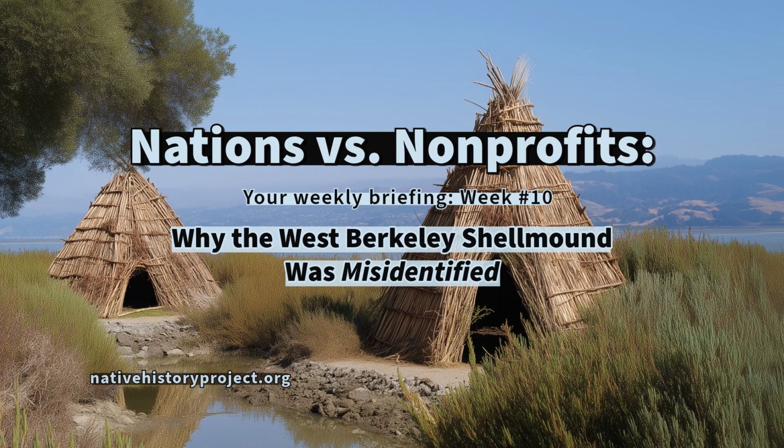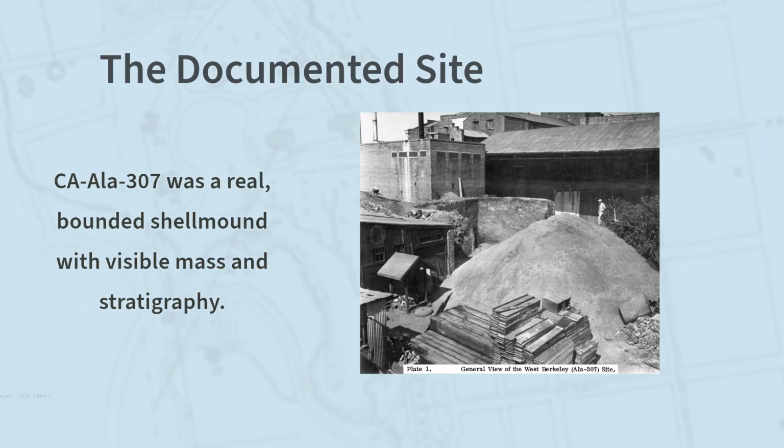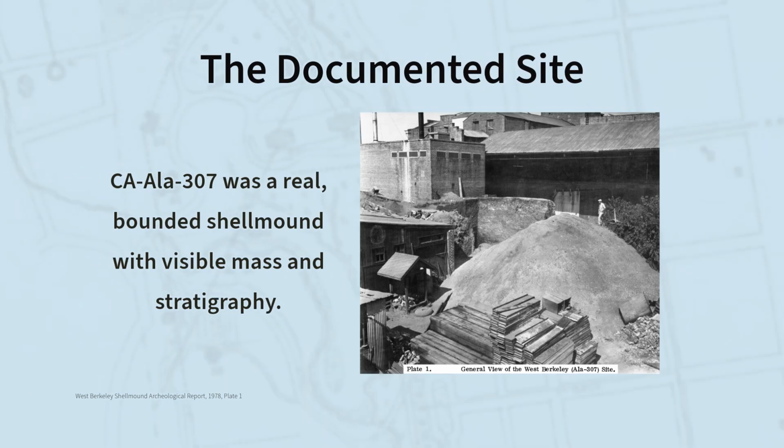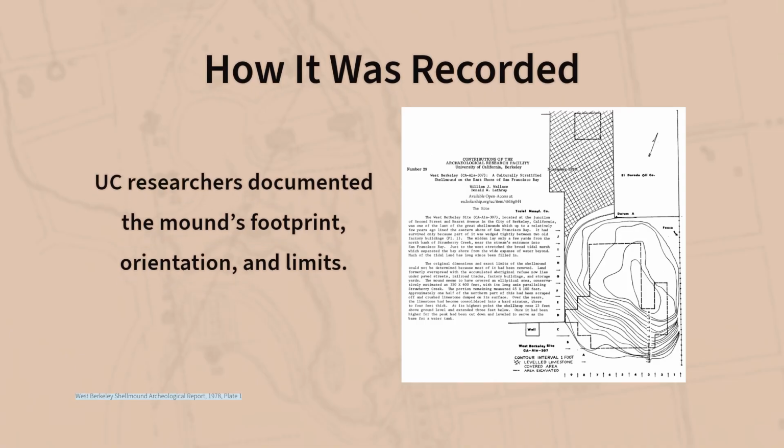This is your weekly briefing number 10, Why the West Berkeley Shellmound was misidentified. The West Berkeley Shellmound is one of the most cited examples in Bay Area Indigenous history, but most people do not know that its modern public interpretation is incorrect. The popular narrative places the Shellmound in the wrong location and assigns meaning that does not match the archaeological, historical, or cartographic record. Understanding how this misidentification happened helps reveal why accurate data matters when discussing ancestral sites.